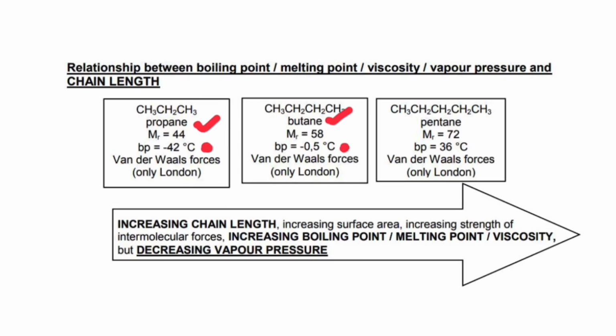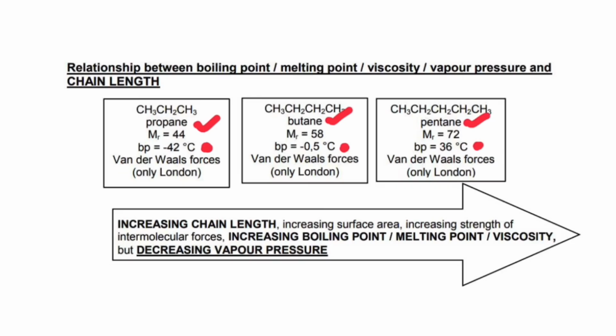Obviously, minus 0.5 degrees Celsius is greater than minus 42 degrees Celsius, showing us that as the chain length increases, we have an increase in boiling point. Butane has a longer chain length compared to propane, and the same is true when we compare butane and pentane. The boiling point of pentane is 36 degrees Celsius, which is clearly greater than that of butane.